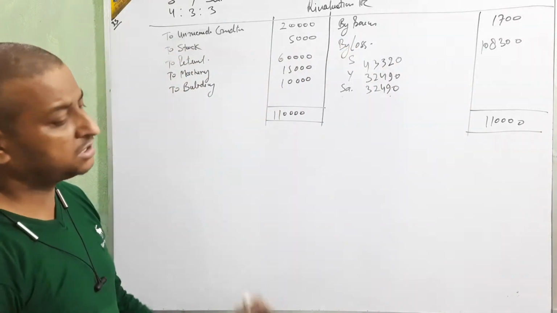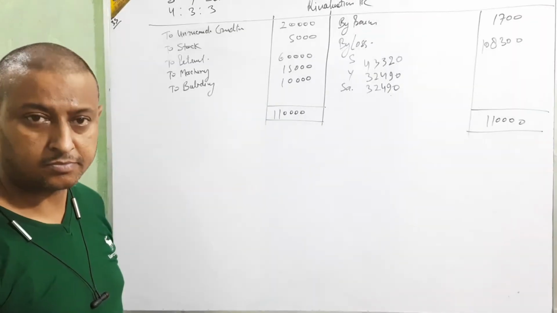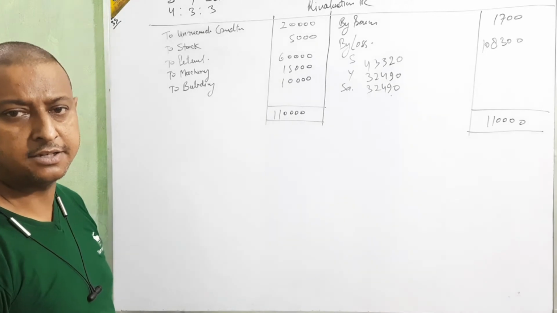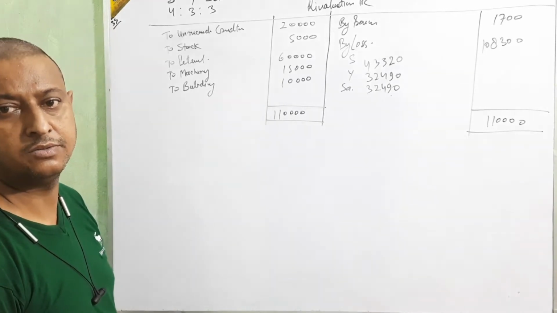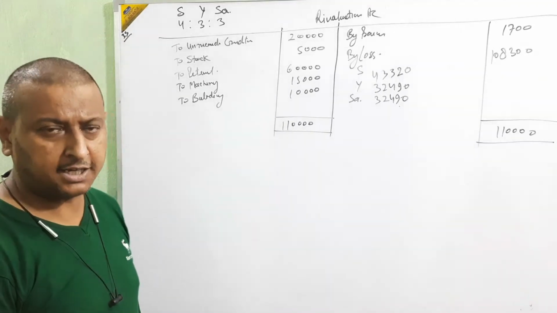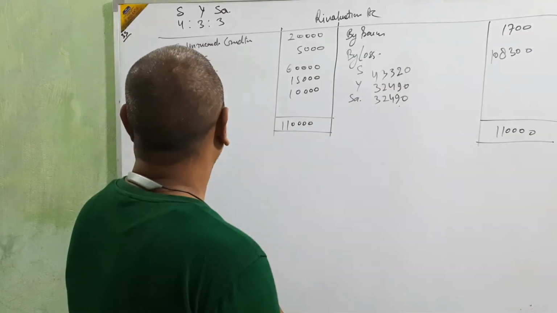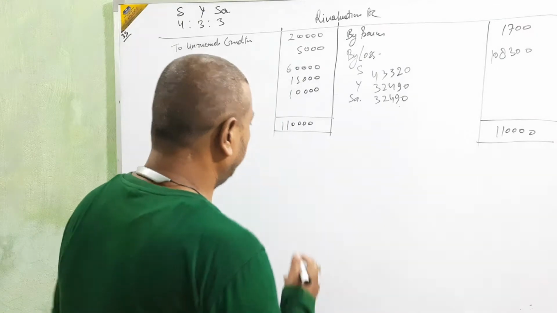Okay, is it clear up to this or not? Clear, na? One minute. Okay, clear now? Now we are going to make the capital account. Okay, beta?